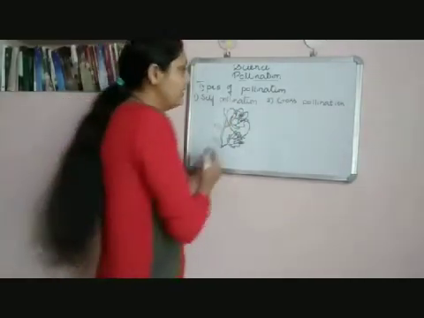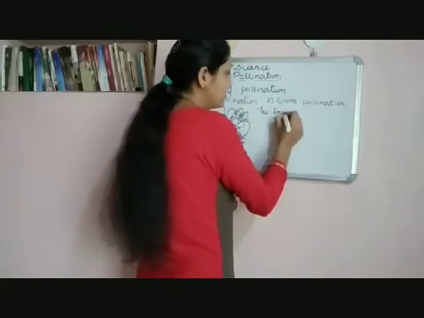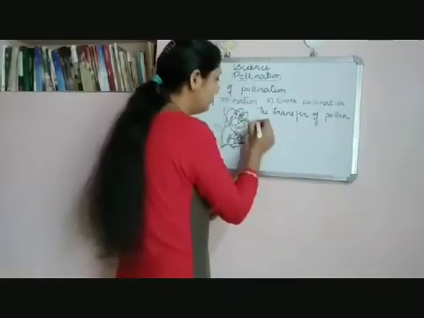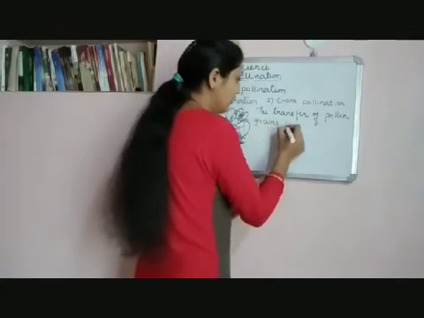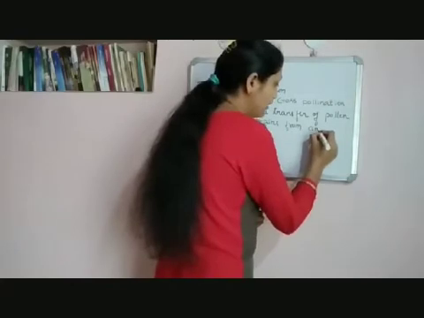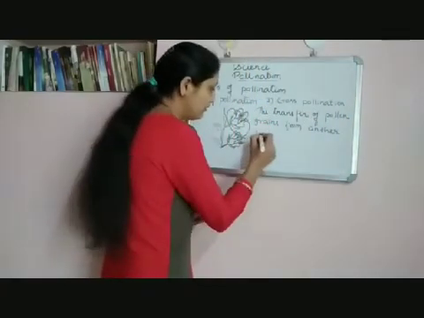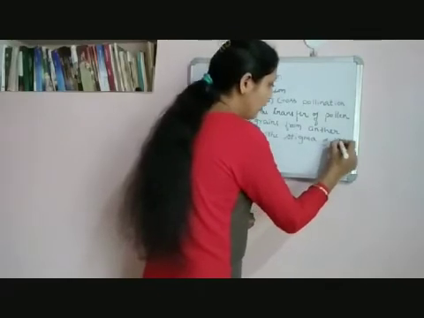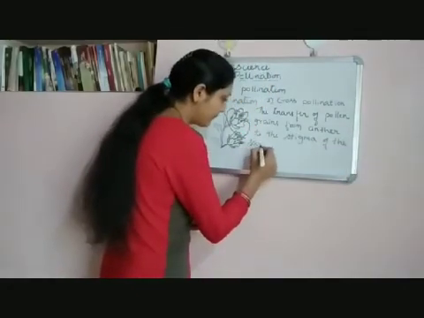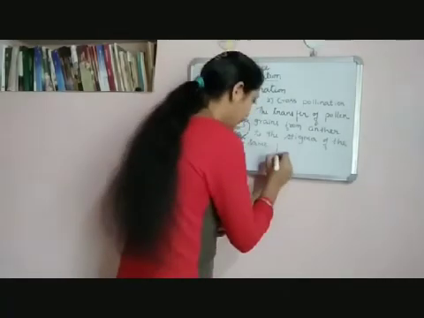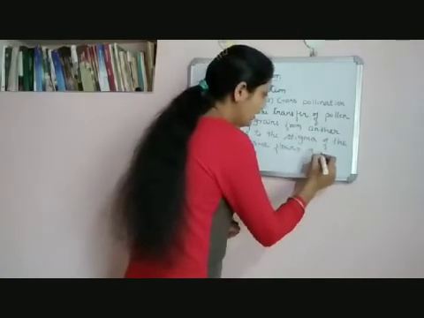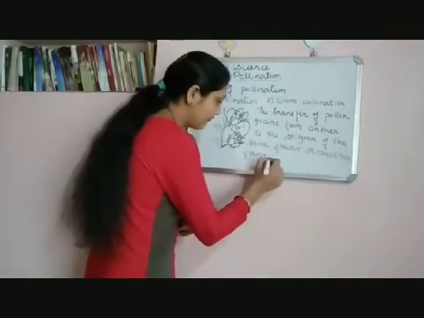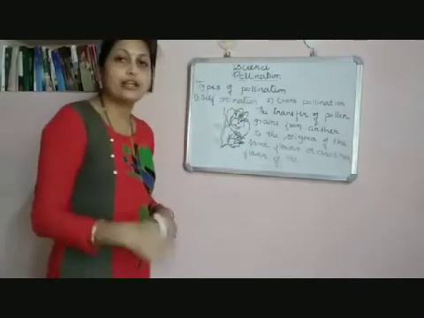So what happens in this case? The transfer of pollen grains from anther to the stigma of the same flower or another flower of the same plant.